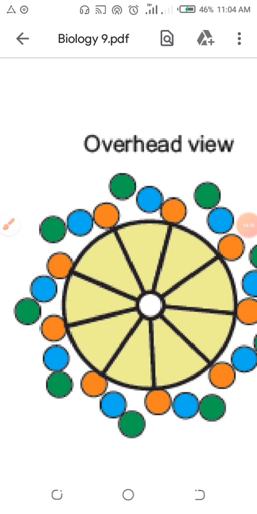Centriole is present in which cell? They are present in the animal cell. They are absent in the plant cell. How many centrioles are present in one animal cell? 2. Where are they present? In the cytoplasm. What is the function of the centrioles? To protect the cell and to help in cell division.